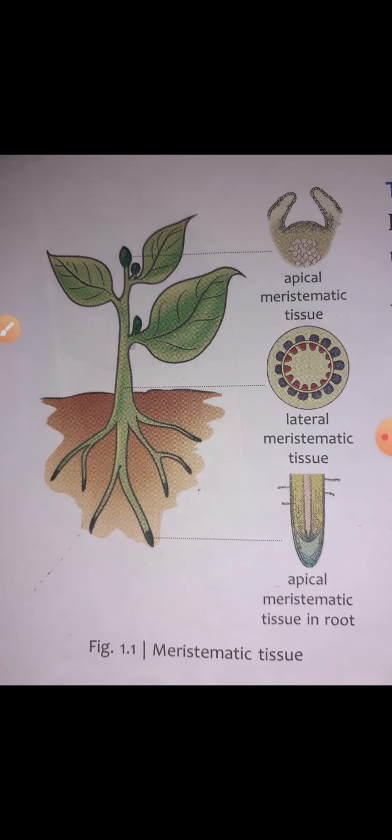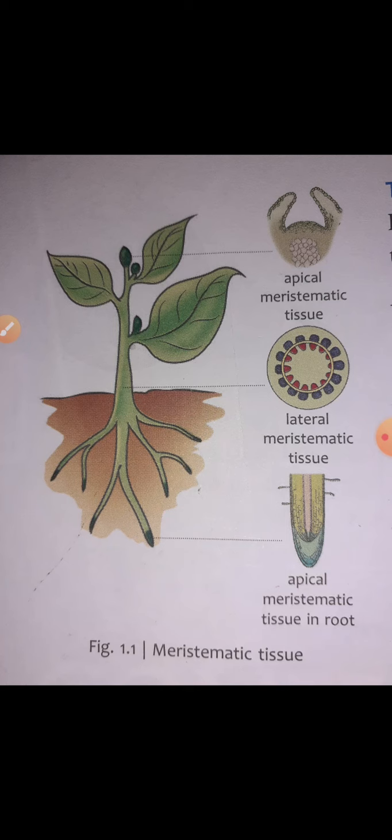So what is a meristematic tissue, students? Meristematic tissues are a group of cells that are capable of active cell division. Or in simple words, have you ever wondered how a tiny seedling grows into a huge tree? See, the embryo in the seed begins to grow.